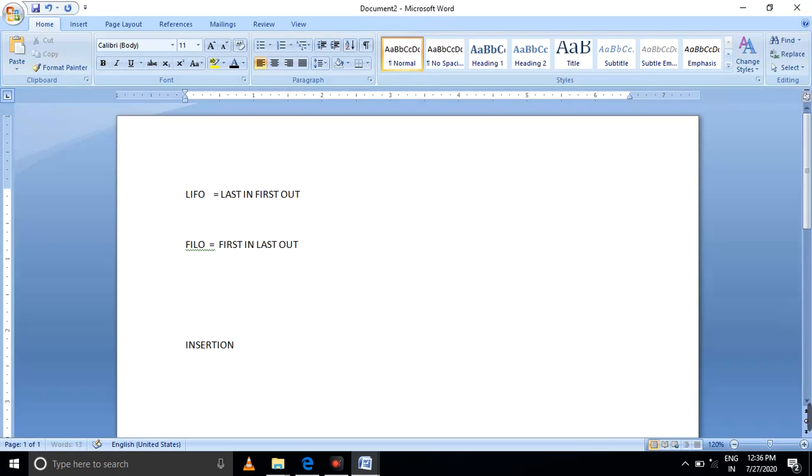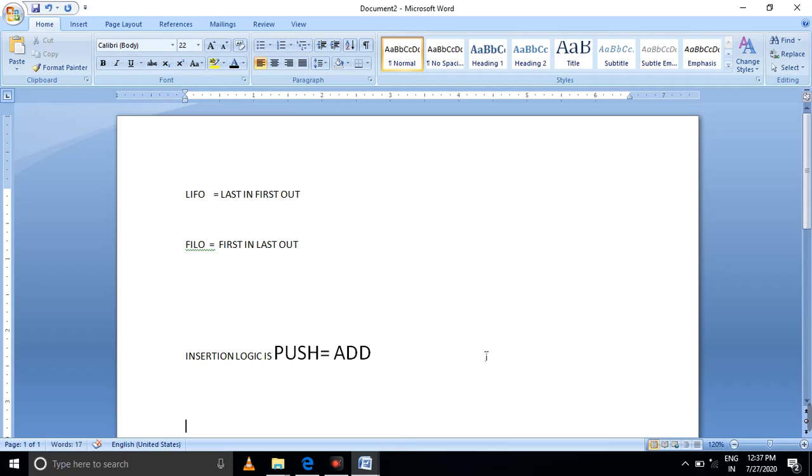Insertion logic is the push operation. Push means add the element. Push means we are declaring that an element will be added. That means insertion.